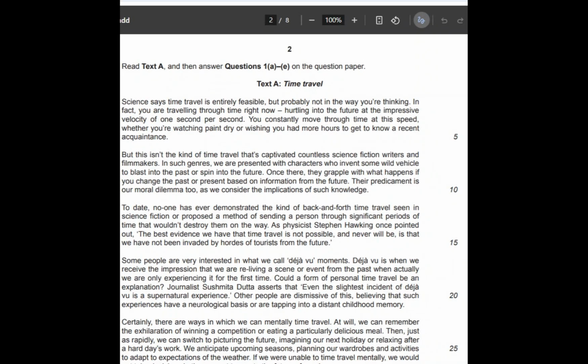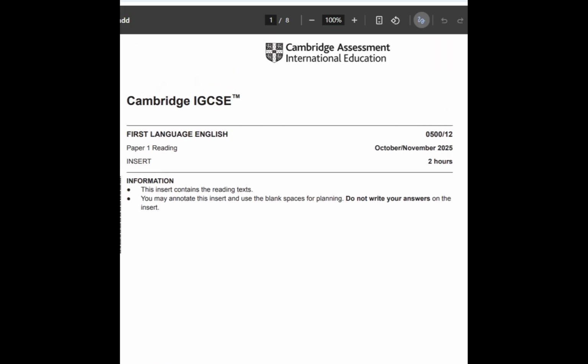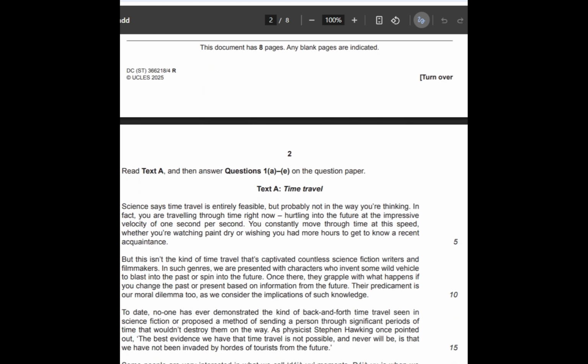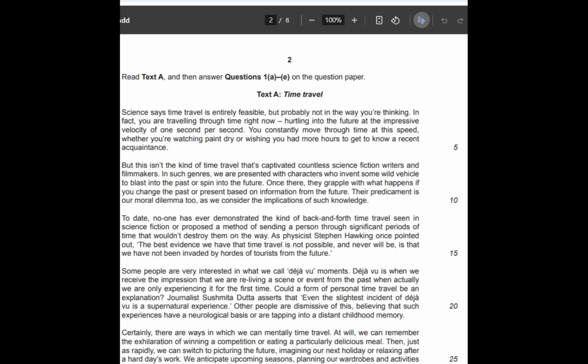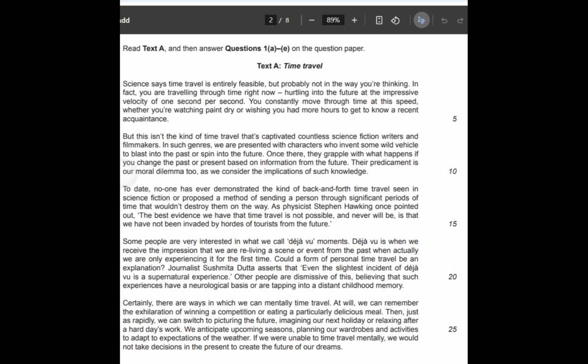Now look at this variant 12, October-November 2025 again. Let me show you the second topic, and that is time travel. Text A is about time travel. Let me show you how many paragraphs there are. There are 1, 2, 3, 4, 5 paragraphs, right? It's quite short. So first tip, again the same.